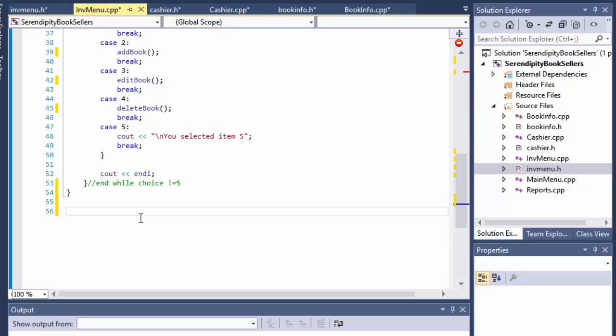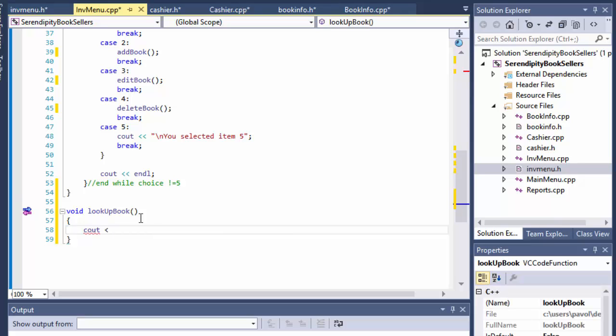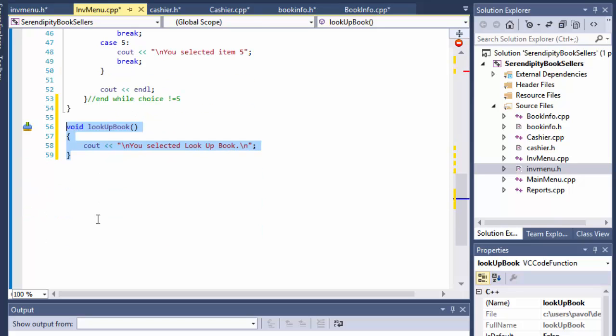So we will do our void lookUpBook, and in it we will simply do cout, and on a new line, you selected lookUpBook. All right, and I'm just gonna copy paste it and make some changes. Not cut it, just copy paste.